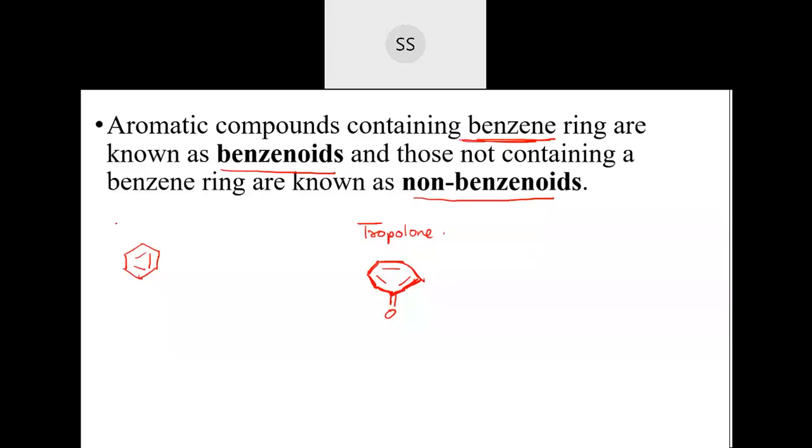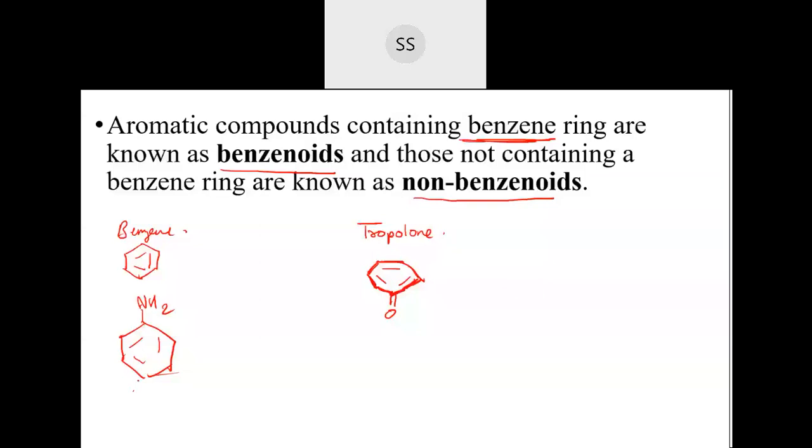And this has a benzene ring in them. Even naphthalene you can take as an example. Naphthalene also has a benzene ring in them. So they will come under this category. So, clear about aromatic compounds? You can make a note. Yes, aniline also, correct. They have a substitution. Aniline also will come here.